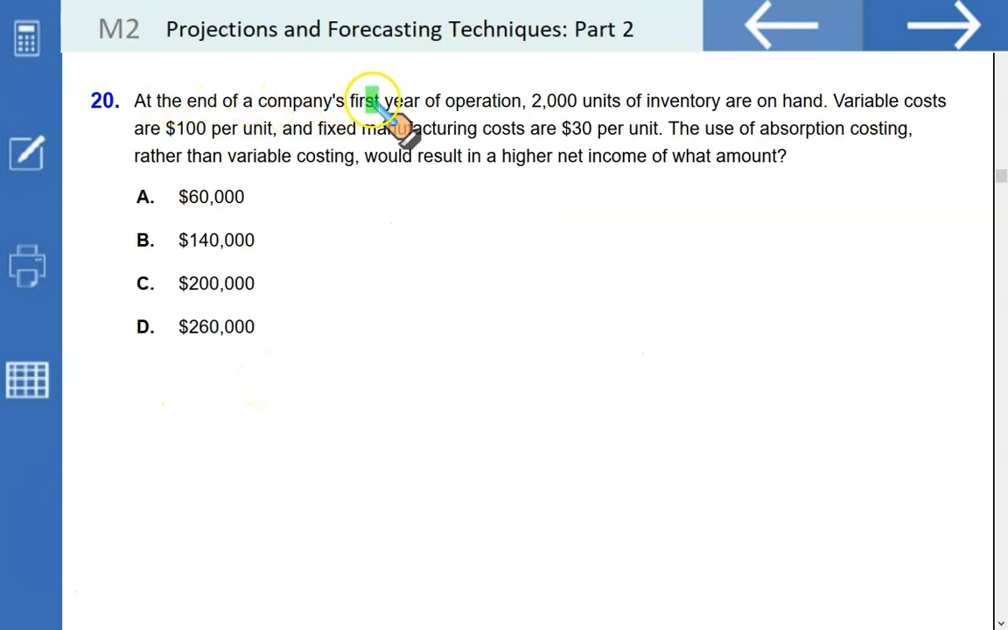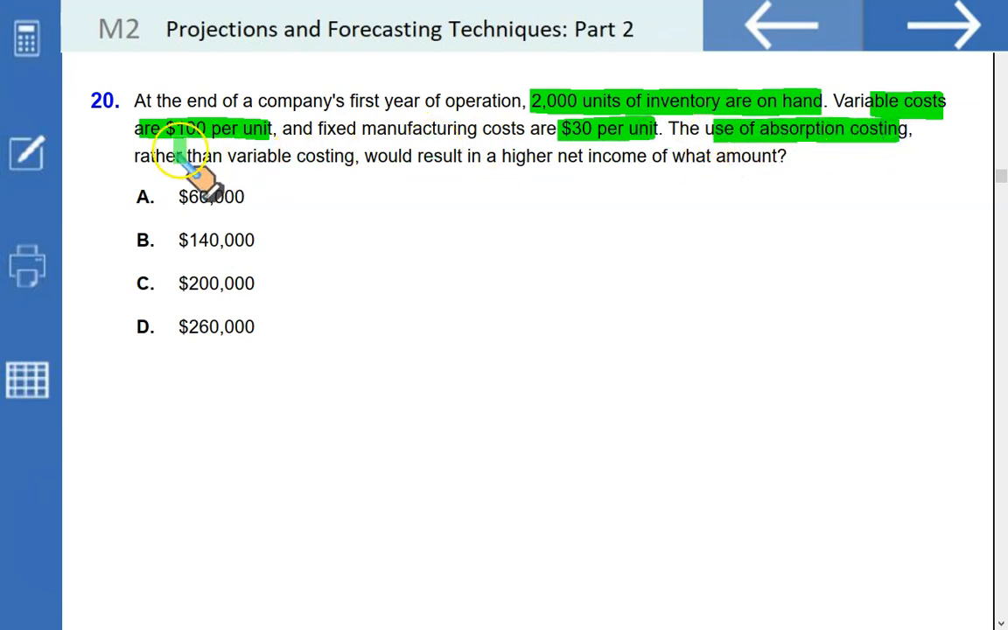At the end of the company's first year of operation, 200 units of inventory are on hand. Variable costs are 100 per unit, fixed manufacturing costs are 30 per unit. The use of absorption costing rather than variable costing would result in higher net income of what amount?